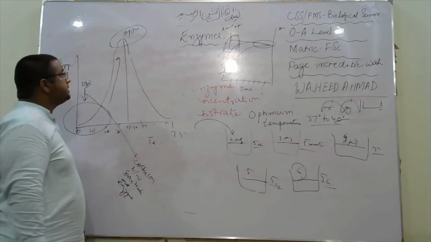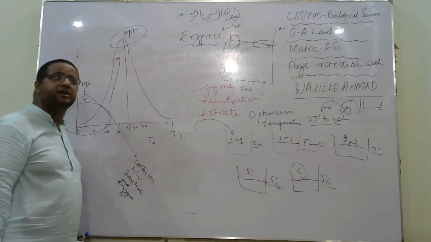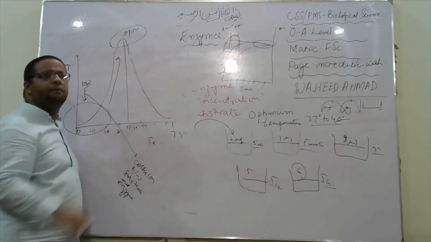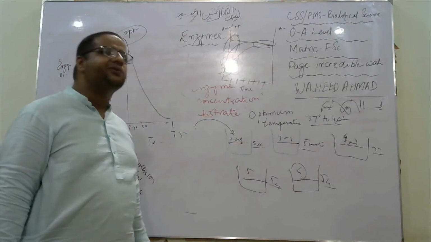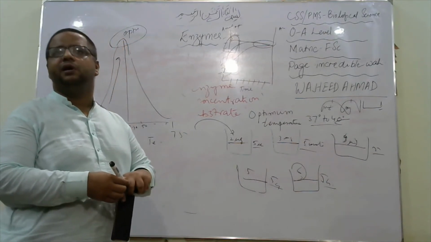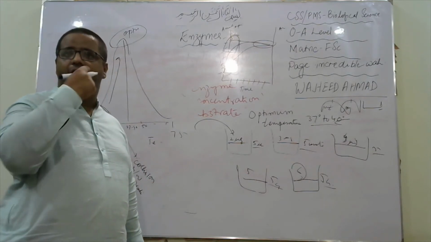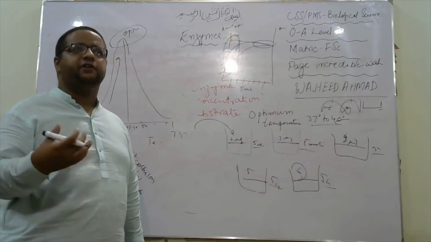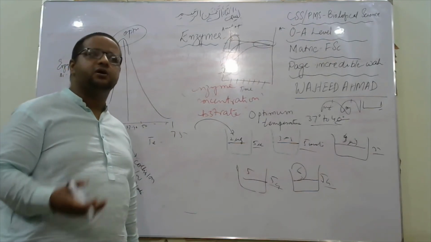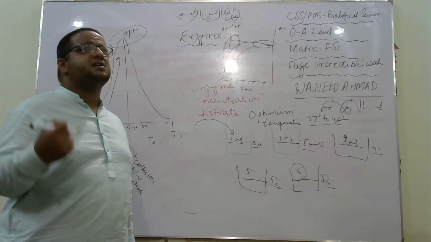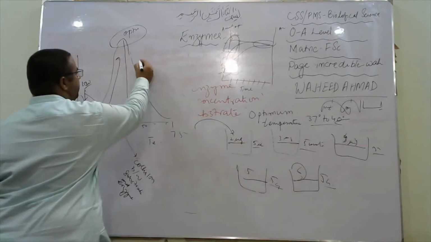But the collision of substrate molecules would also increase after that temperature, but the enzyme could not tolerate that temperature after that. Why could it not tolerate it? The reason is the deformation or breaking of bonds in the protein. Protein contains a variety of bonds, hydrogen bonds, ionic bonds. So weaker bonds start to break there. Breaking of bonds occurs here.